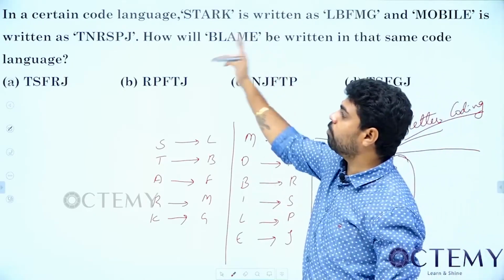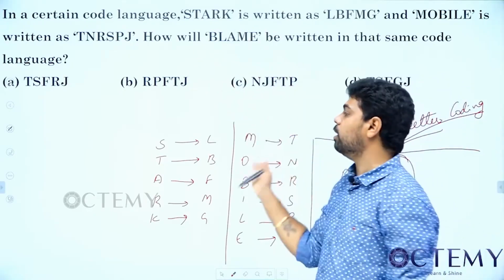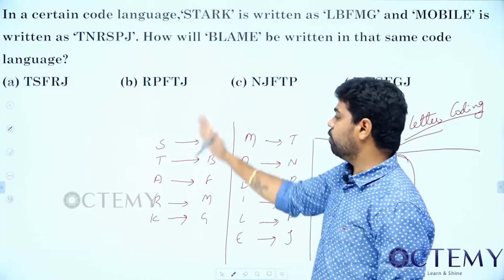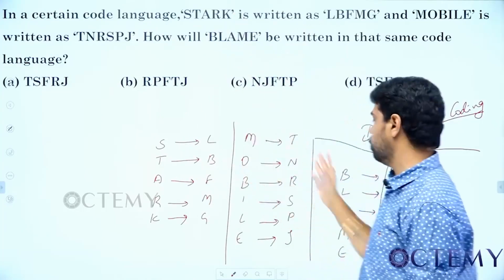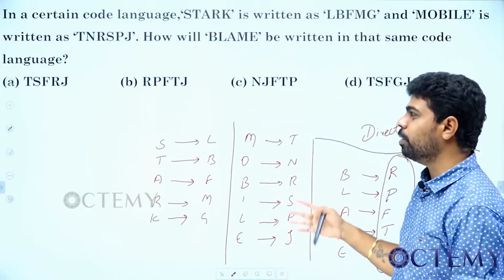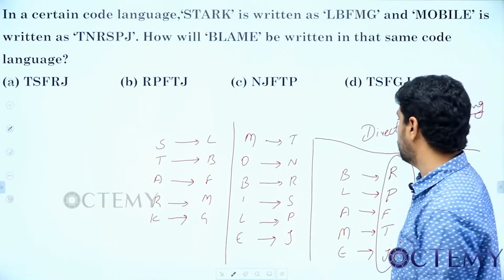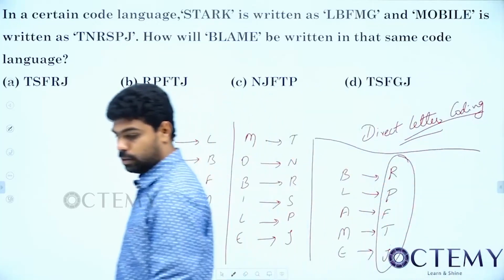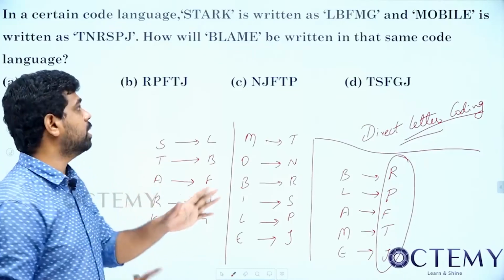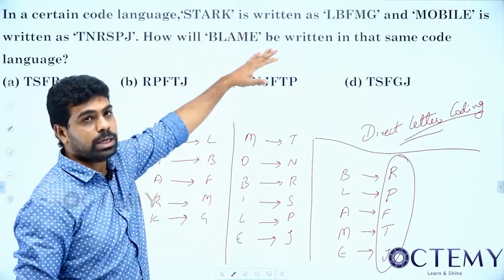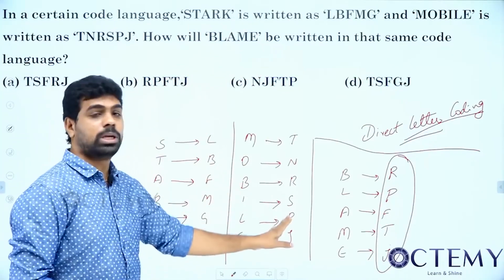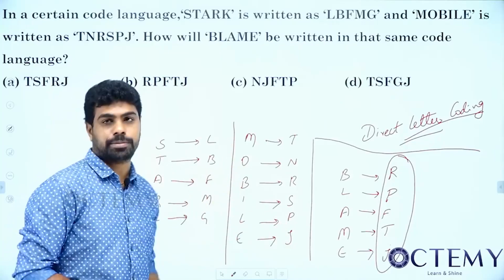So if you have more than one coding and decoding sets, then whatever we are having in this, we should directly replace. That's it. This is very simple. You cannot expect this for GATE. Okay, this is direct letter coding. The only thing you should remember is that you will have more than one set for which decoding is done. Then you can directly substitute.